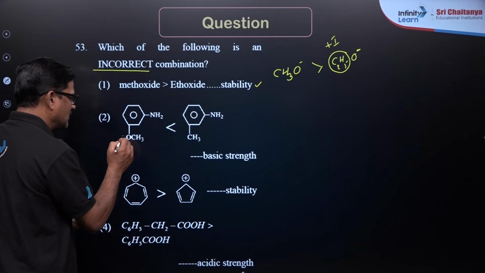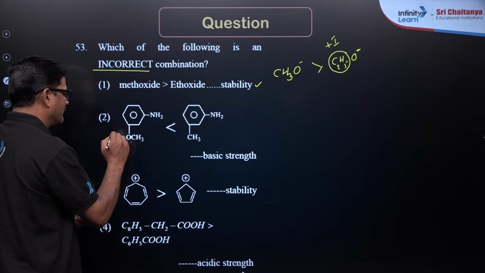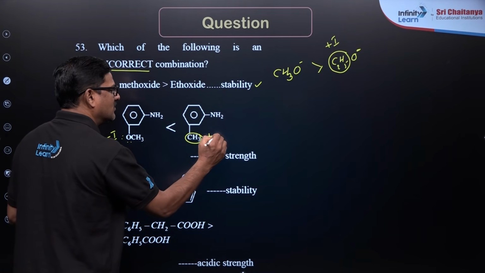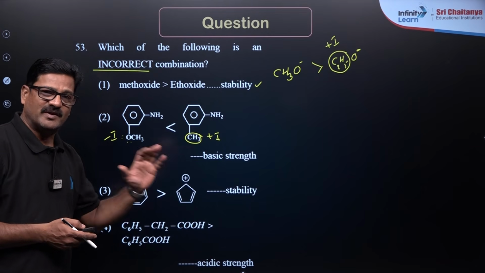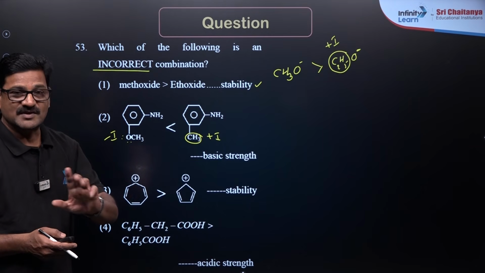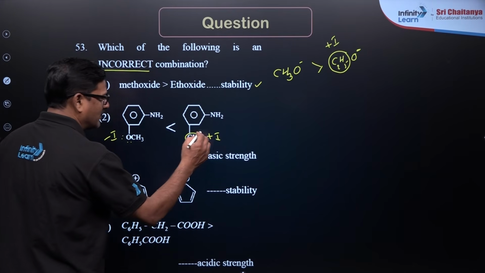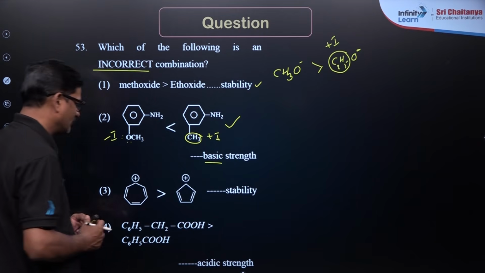Metamethyl, so this is going to have a negative inductive effect, and it is having a positive inductive effect. You may say that the methoxy group has a mesomeric effect. At the meta position, the mesomeric effect does not work. That is the reason why the positive inductive effect makes it a stronger base.